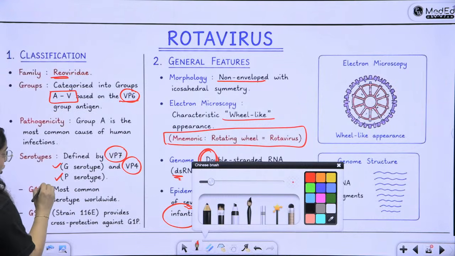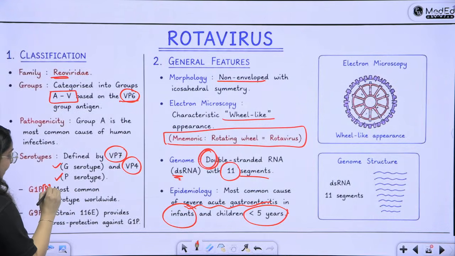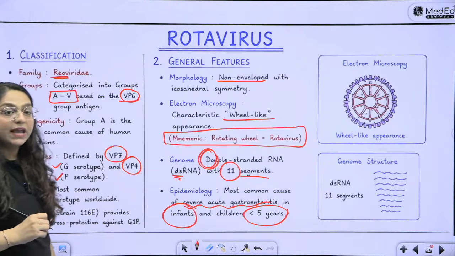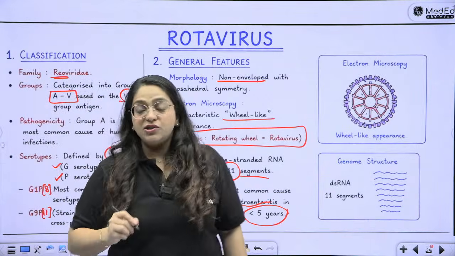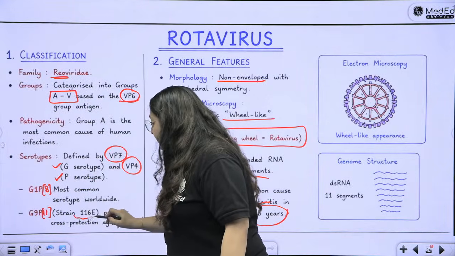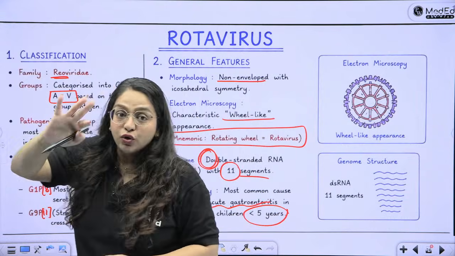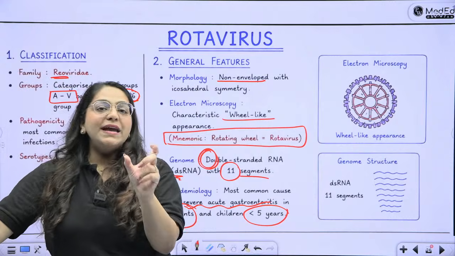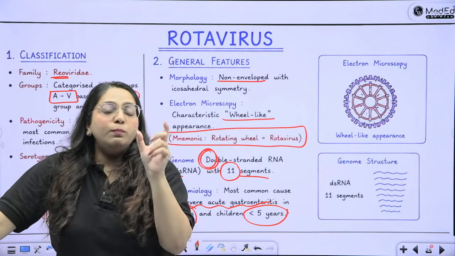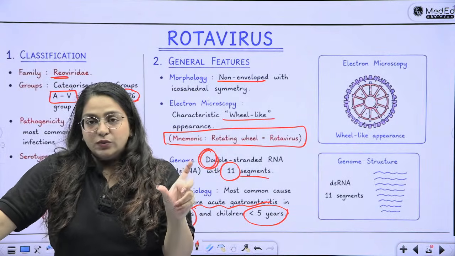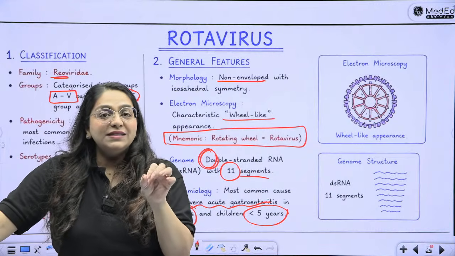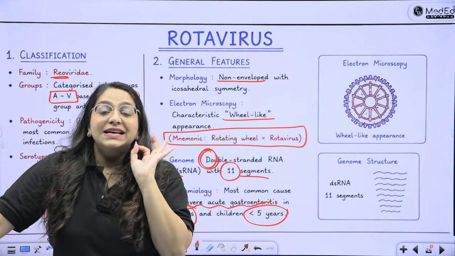So the most common worldwide is G1P8 and the strain used in vaccination is G9P11. Okay, which strain is G9P11? The 116E strain, which provides cross protection against G1P8 also. Okay? So there is G1P8 and G9P11, two most important strains associated with rotavirus. Who classifies these strains? VP7 and VP4.